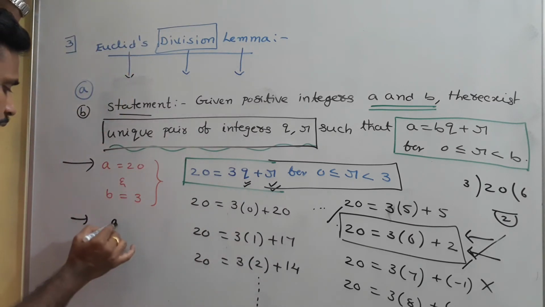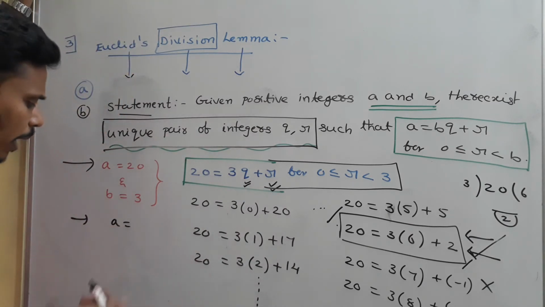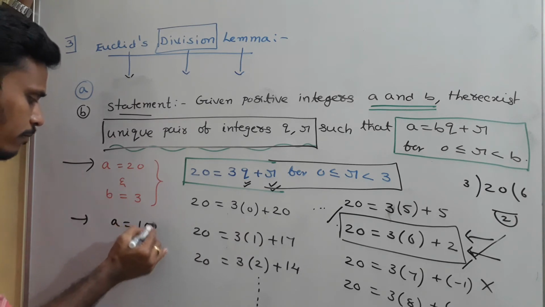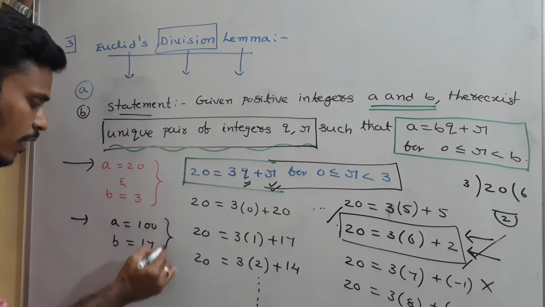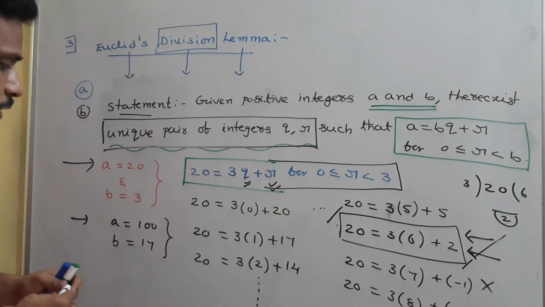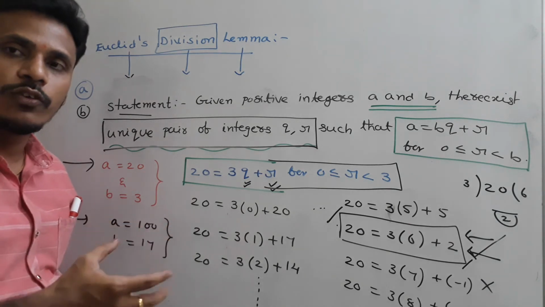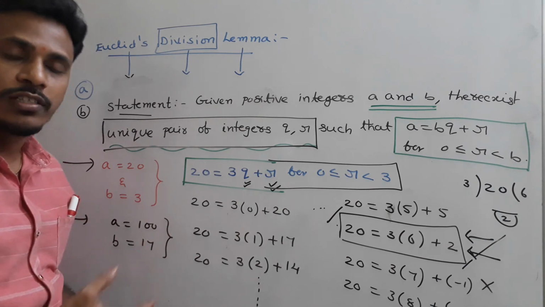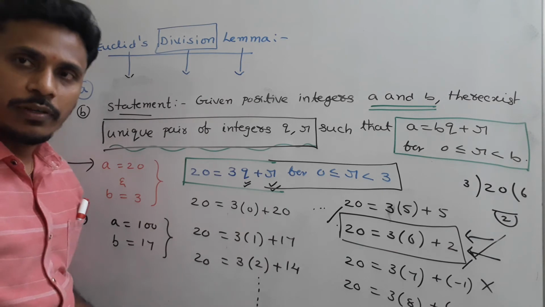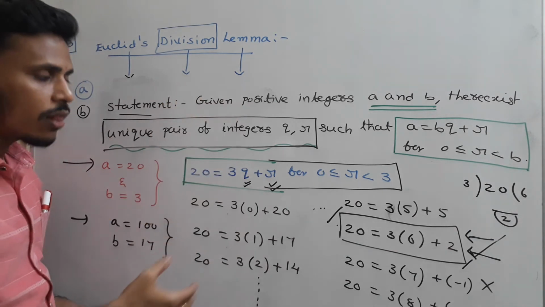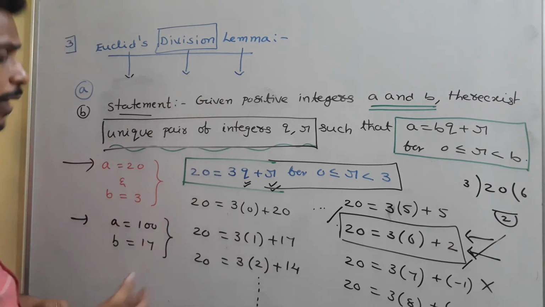Suppose I take a is equal to 100 and b is equal to 70. I need to find Euclid's division lemma representation. To identify the unique representation by listing all the infinite representations is a bit lengthy, right?